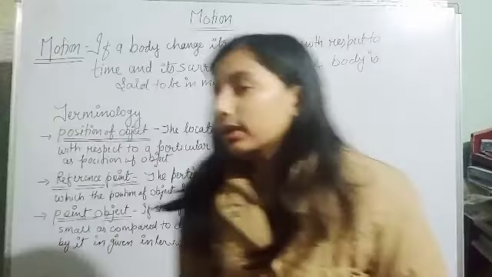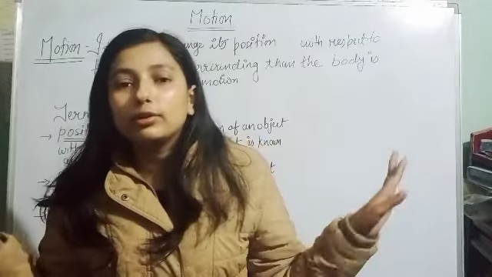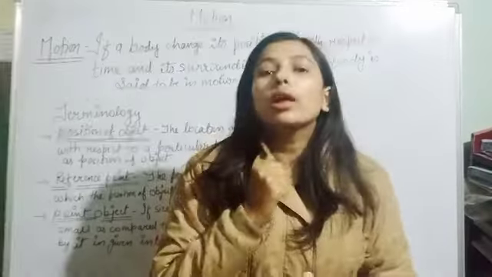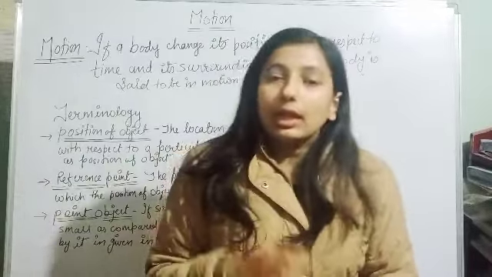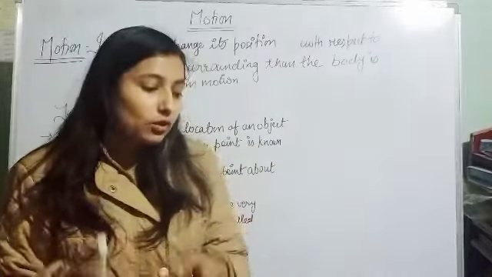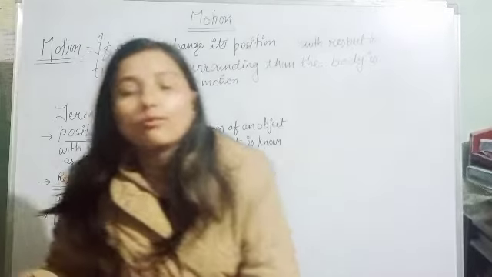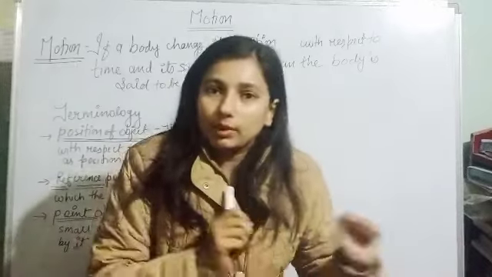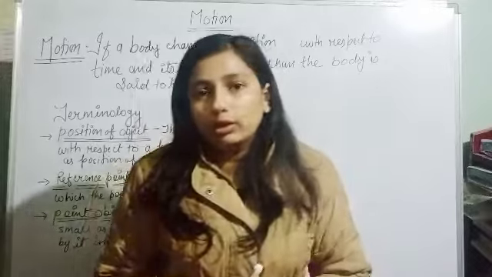Now let's start our topic, motion. Have you seen a bird flying in the sky, a ball rolling on the ground, and a vehicle, say a car, moving on the road? In these three situations, you will see that these objects are changing their position. The car is moving from one place to another, the bird is also moving from one place to another, and the ball is also rolling from one point to another.